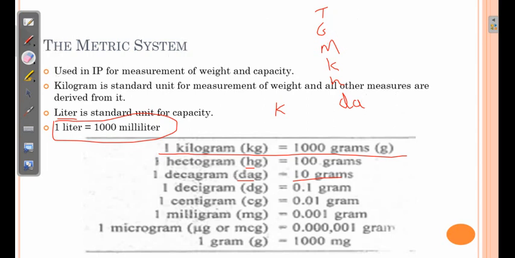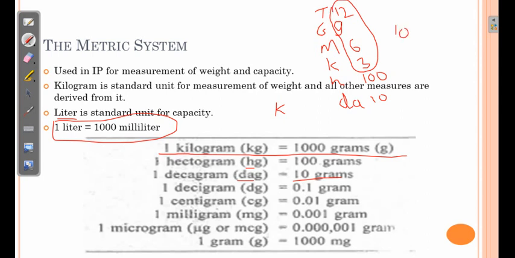Starting from lower, let us start with lower. Deca means 10, hecta means 100, that is 10 raised to 1, 10 raised to 2, 10 raised to 3, 10 raised to 6, 10 raised to 9, and 10 raised to 12. 10 raised to 3, 6, 9, and 12.